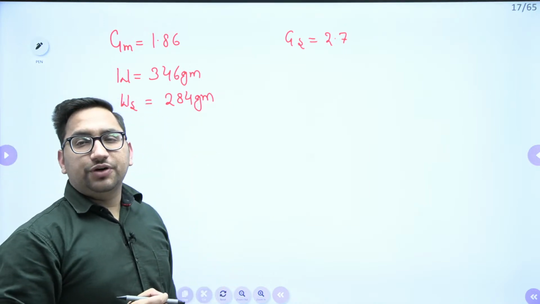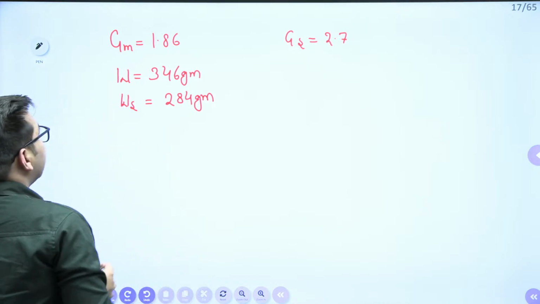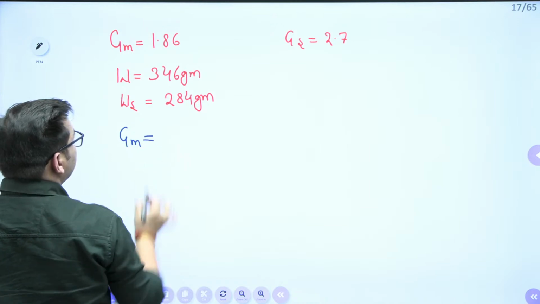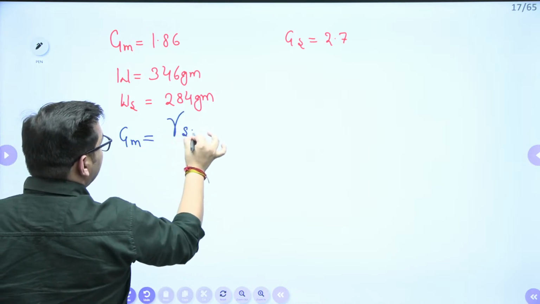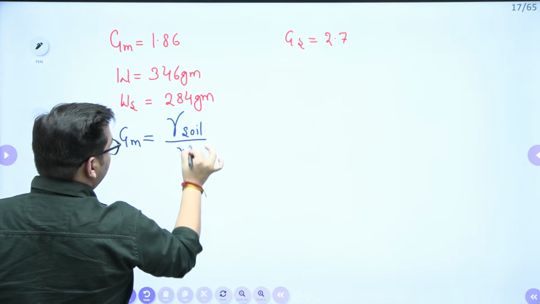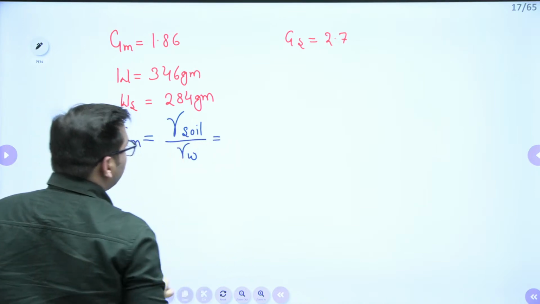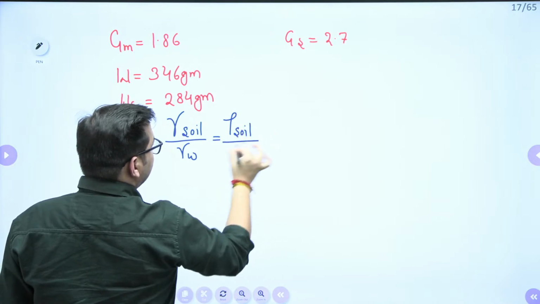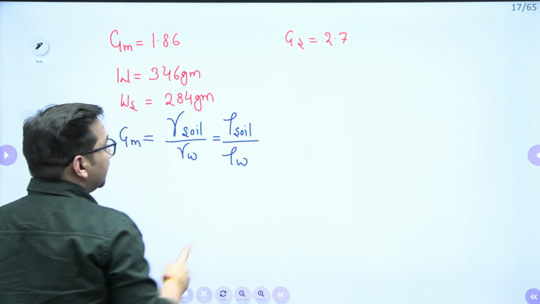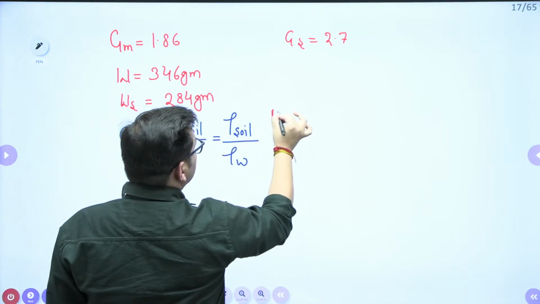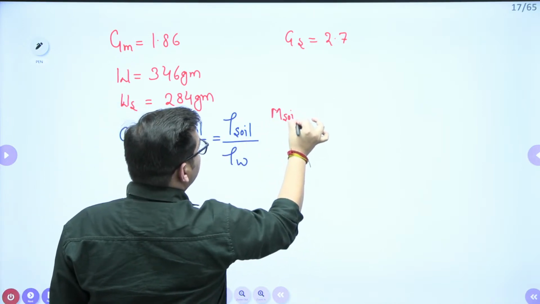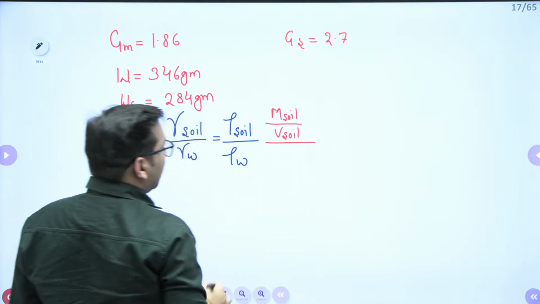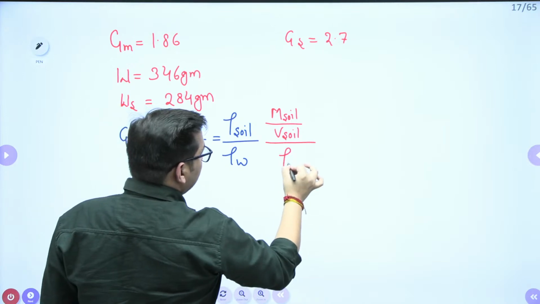Now Rakesh, 52.5. Okay, let's just see. Now I know that this GM is nothing but gamma of soil upon gamma of water, or I can say rho of soil, the density of soil, upon the density of water. That is mass of soil upon volume of soil upon density of water.